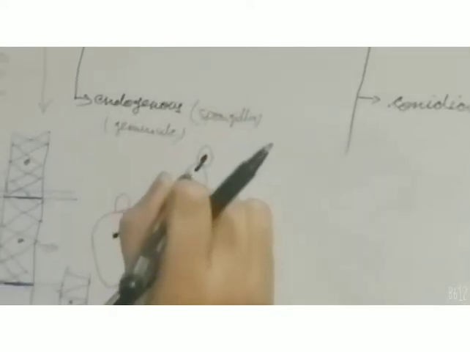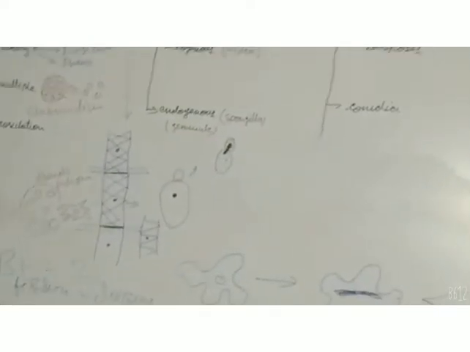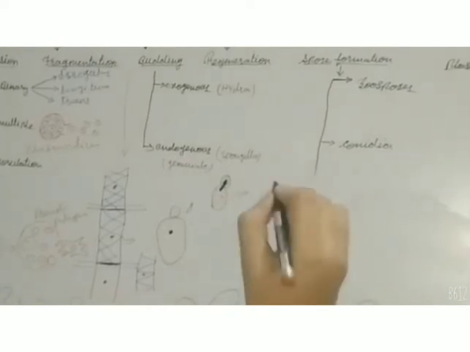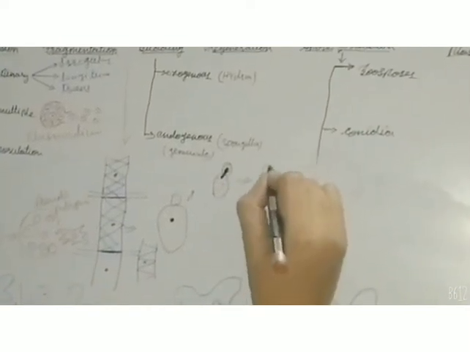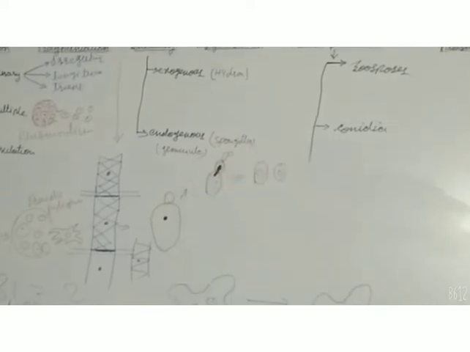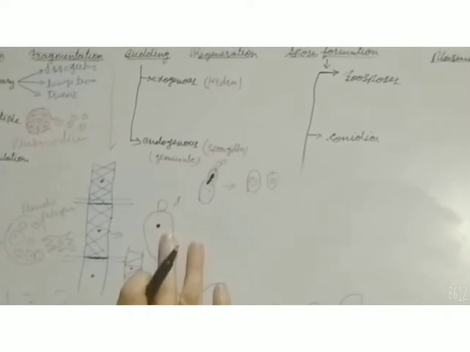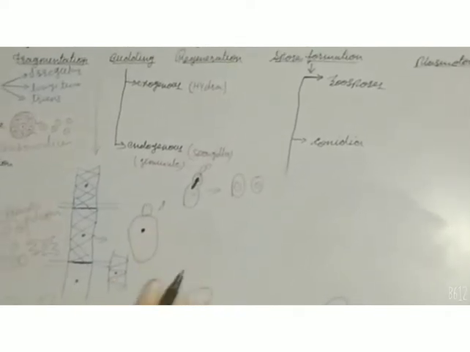Then cytokinesis takes place, through which all the cell organelles divide, and the bud detaches from the parent body and becomes an individual organism. So it's a way of budding in which a new individual forms through the bud. It's an example of exogenous budding.